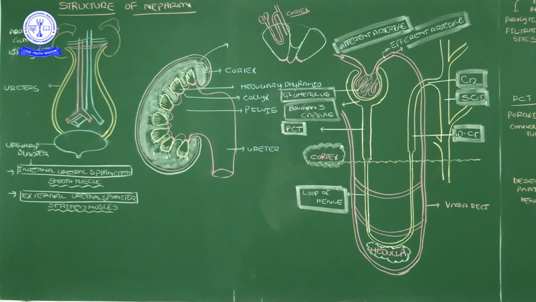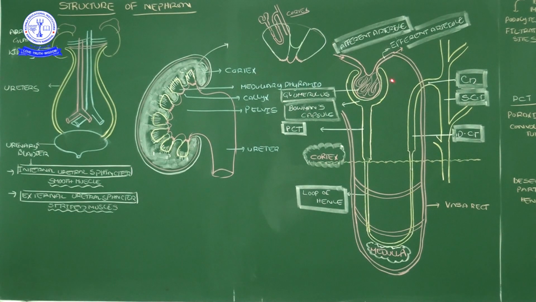Now the basic minimum question: which parts of the nephron are present in the cortex and which in the medulla? If you draw a line horizontally, it gives clarity about which parts of the nephron are located above the medulla, belonging to the cortex.